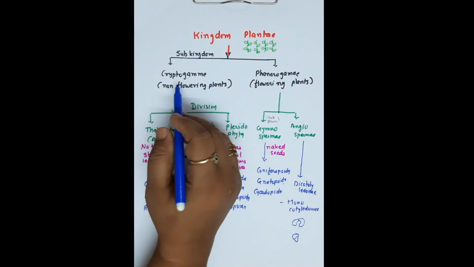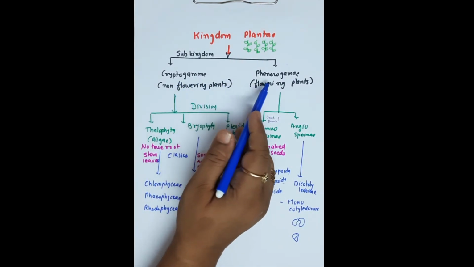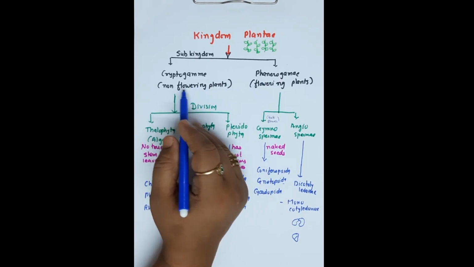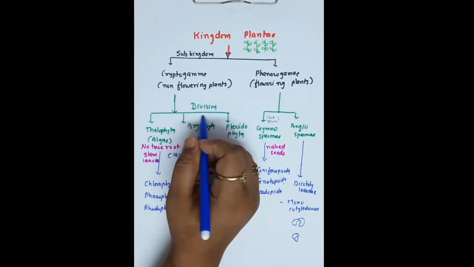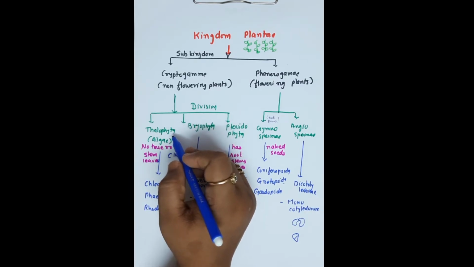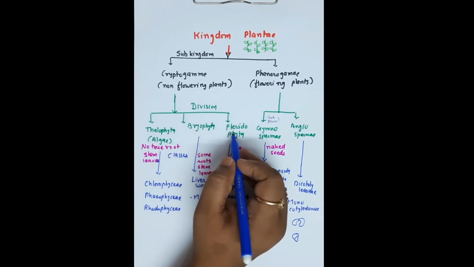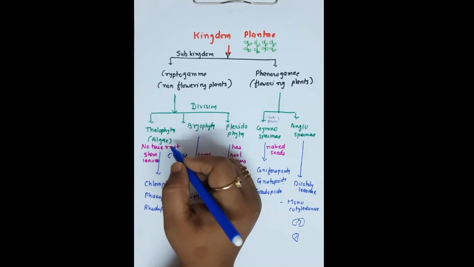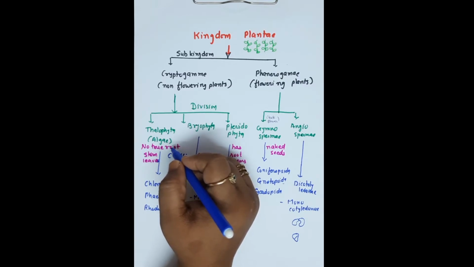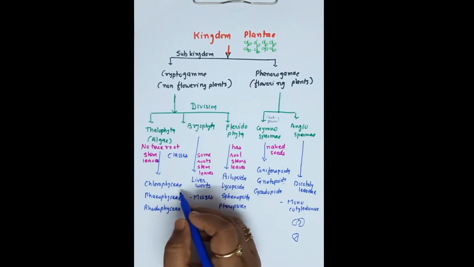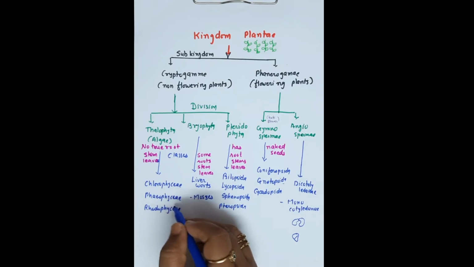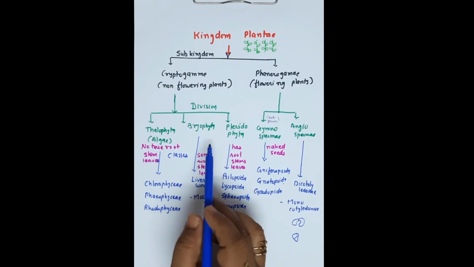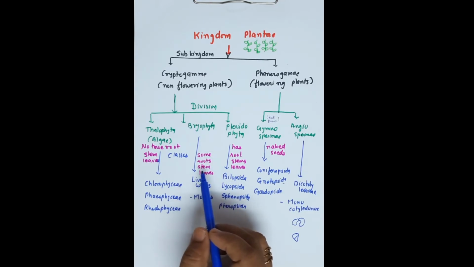Remember again, two subkingdoms: cryptogamy and phanerogamy. Cryptogamy possesses non-flowering plants. It has three divisions: Thallophyta, Bryophyta, Pteridophyta. Thallophyta, which is also known as algae, has no true root, stem and leaves. Here leaf, stem and root are not present. It is again divided into three classes: Chlorophyceae, Phaeophyceae, Rhodophyceae. Bryophytes sometimes have root, stem, leaves.